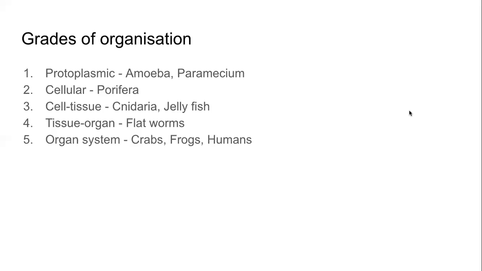The next higher level of organization is cell tissue, where cells differentiate. You have studied this last year about different types of tissues, both in plants and animals. In animals, you must remember the nerve tissue, the muscular tissue, right? And in plants, you may remember the tissues that are used for transport, xylem, phloem. So when cells differentiate, when cells become different from each other to do certain specific things, they are called tissue. So when that happens, the organization is called cell tissue organization.